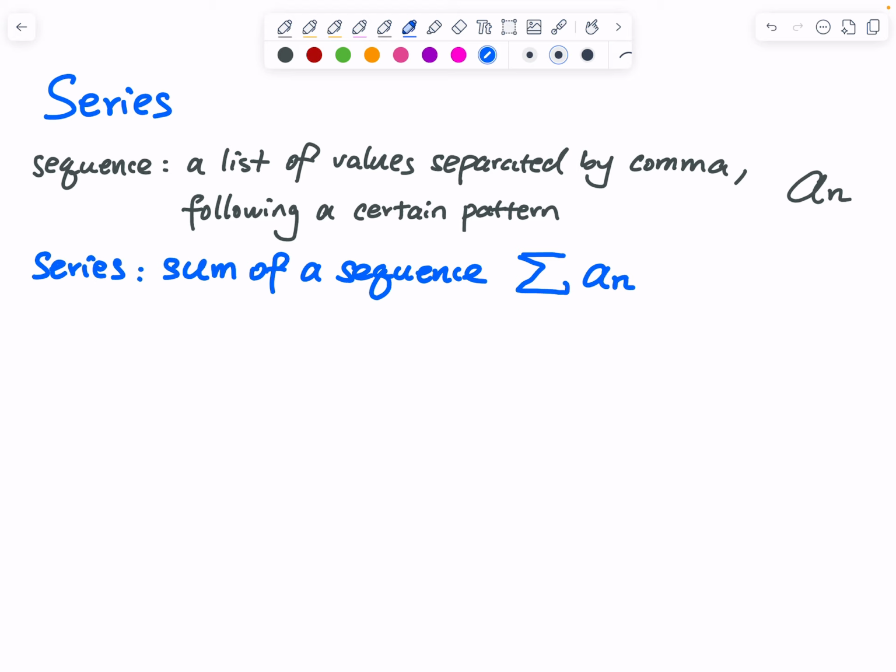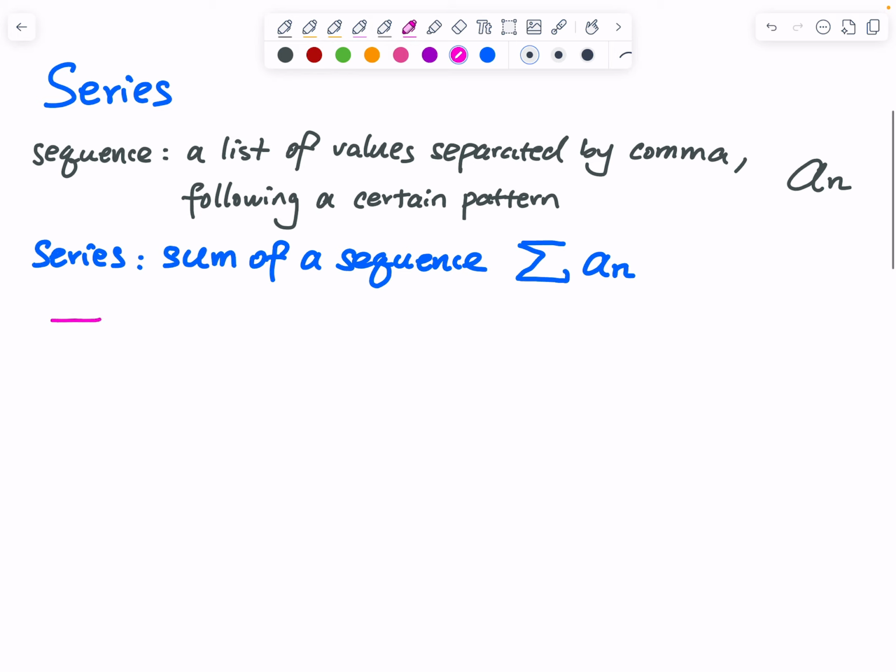And then we can have an infinite series or a finite series. For an infinite series, I can write something like a summation, i goes from 1 to infinity, ai. What does that mean? That means when i equals 1, we have the first term. When i equals 2, we have the second term.